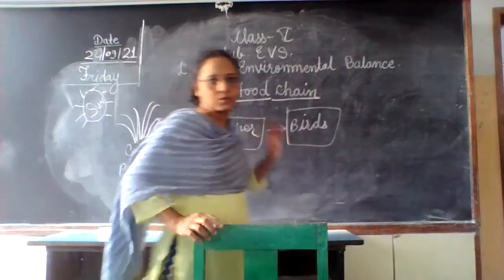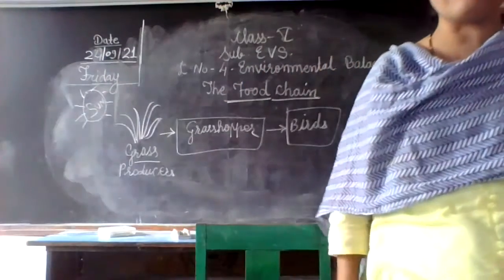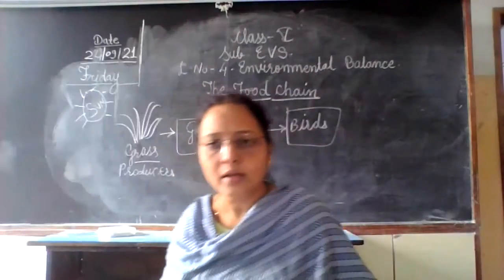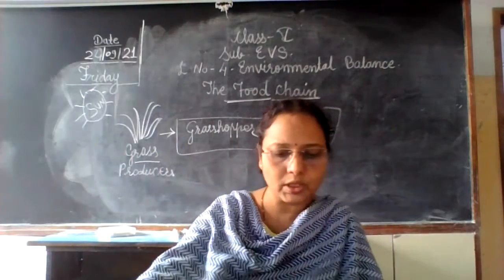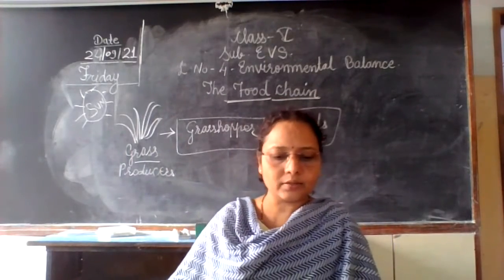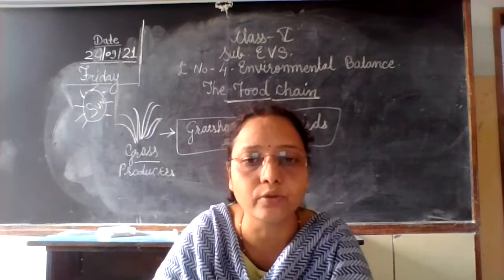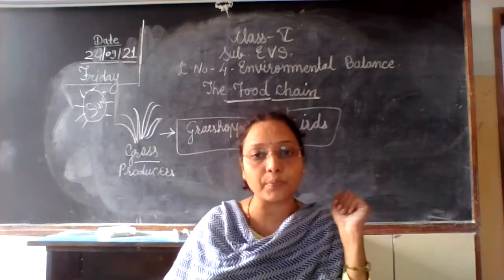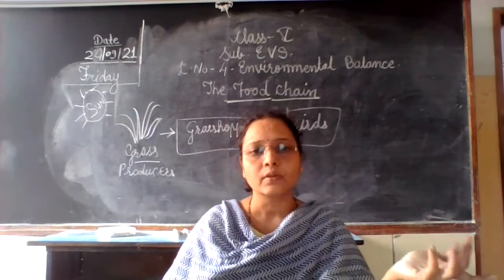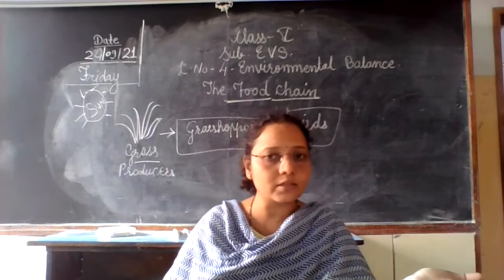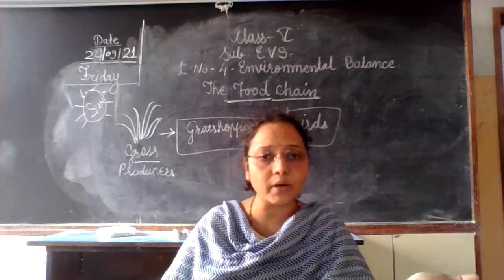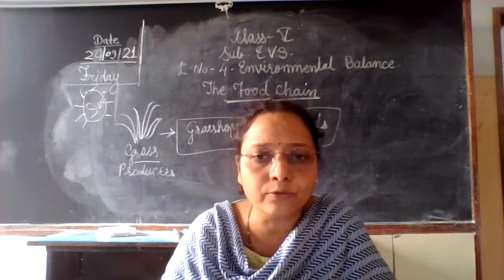Okay, so see, varieties of food chain are found in the environment. So see that each of these components is a link in a food chain. Sun is also important. Sun ही नहीं होता तो plants जिंदा नहीं रहते because they are not able to prepare their own food.